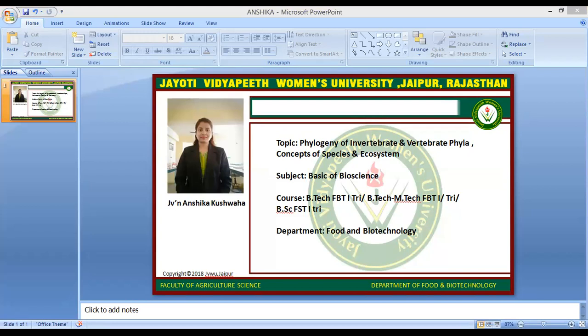Invertebrates do not possess a backbone or an internal skeleton, while vertebrates possess a backbone and an internal skeleton. Then invertebrates may have an exoskeleton, while vertebrates do not possess an exoskeleton. Body size varies, but invertebrates are generally smaller than vertebrates. However, some invertebrates grow to gigantic proportions, such as the colossal squid, 46 feet in length.